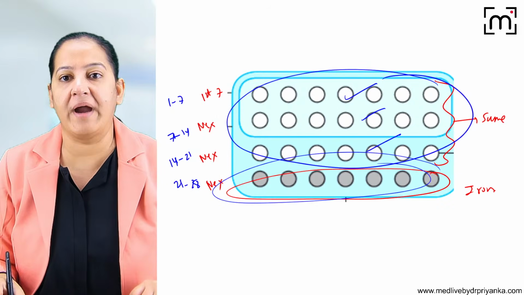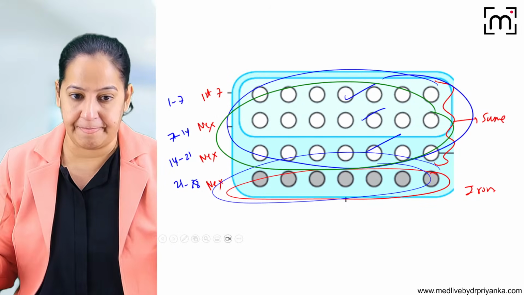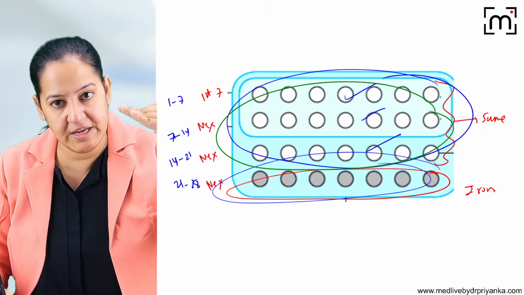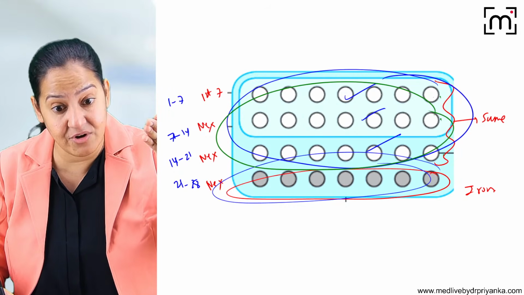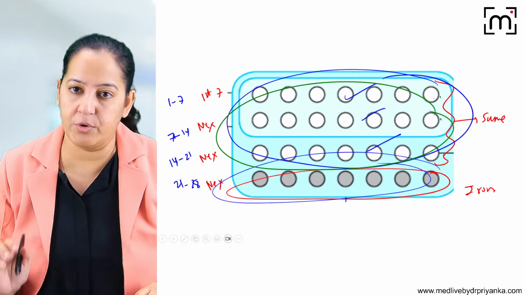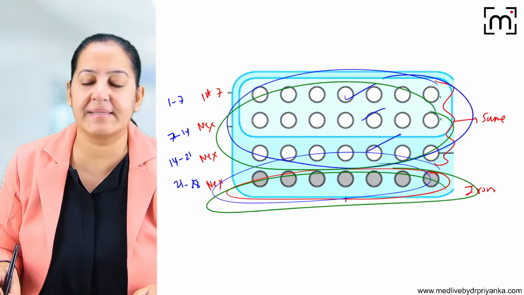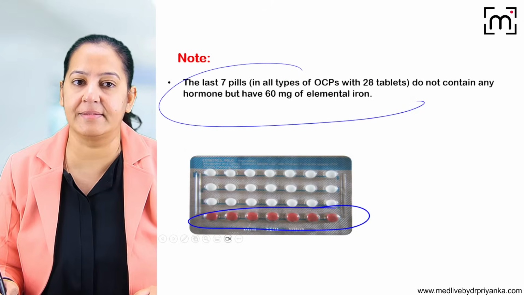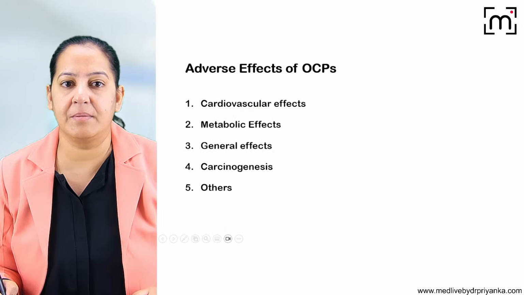So here we provide the same pill for the first 3 weeks. In Mala D, for the first 3 weeks, the female takes ethyl estradiol plus desogestrel. Mala N, it is norgestrel. And Familon, you know the composition. And the last week is iron. So total 28-day cycle. So what is the schedule?